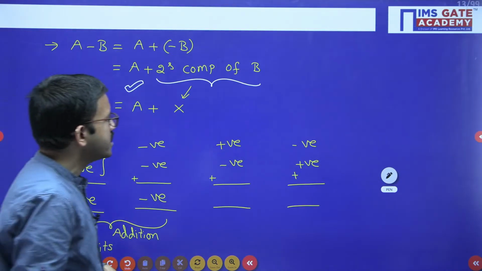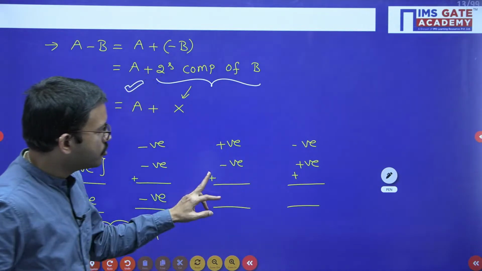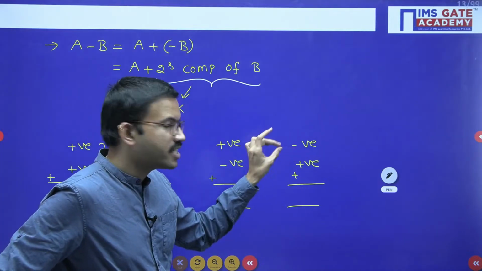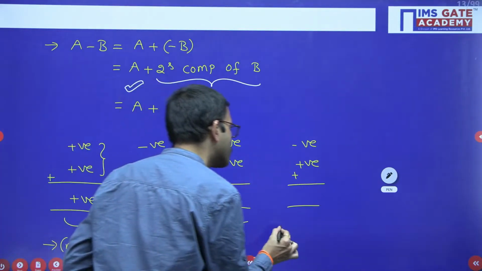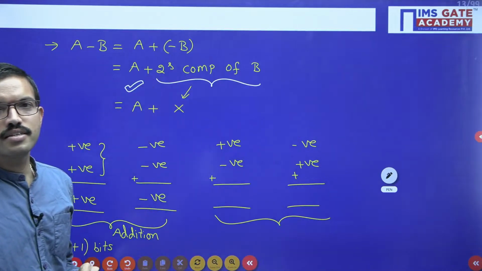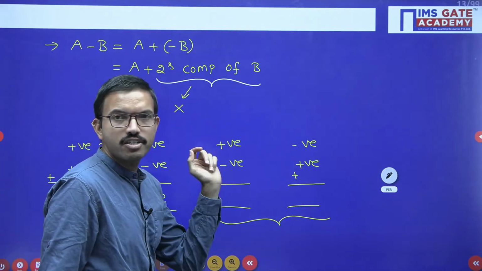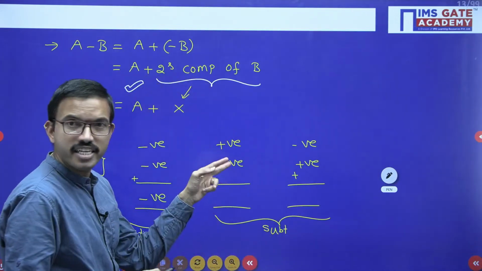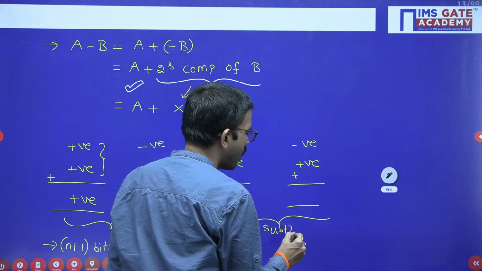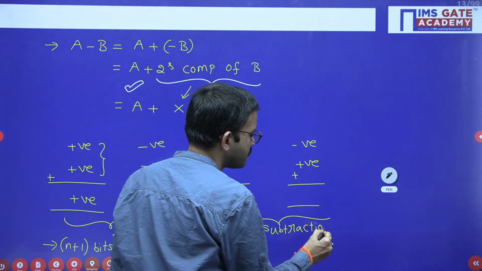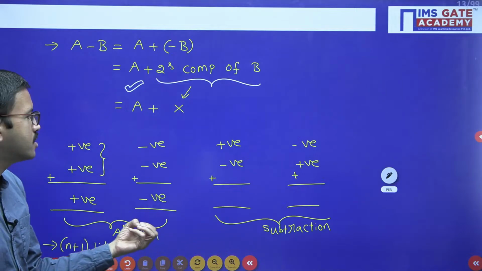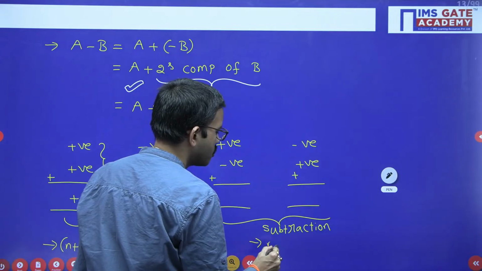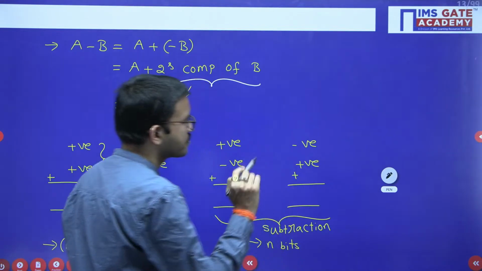Whereas here you are performing addition of two numbers, but one is positive, another one is negative. Here also one is positive, another one is negative. That means actually what operation here you are performing? Any guess? You are adding one positive number with negative number. That means you are performing actually subtraction operation. It seems that you are adding, but the ultimate resultant output, if you observe, is like subtraction. When you are performing subtraction, whatever n bits you have considered will be more than sufficient to represent the resultant sum.